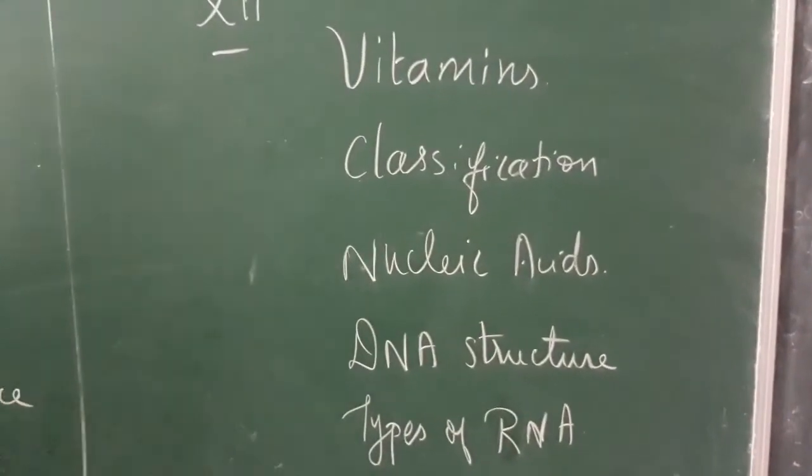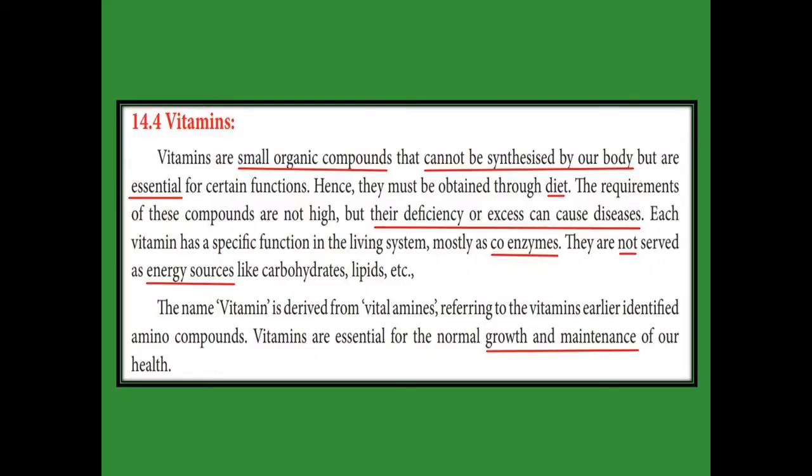Rest of the lesson. Vitamins, the word is derived from vital amines, that is important amine. Earlier they were known as amino compounds, so the name was given as vitamins. Vitamins are essential for our normal growth and also maintenance of our health. We get the vitamins from our diet only, but these vitamins cannot be synthesized by our body, even though it is a small organic compound, but it is essential to us.